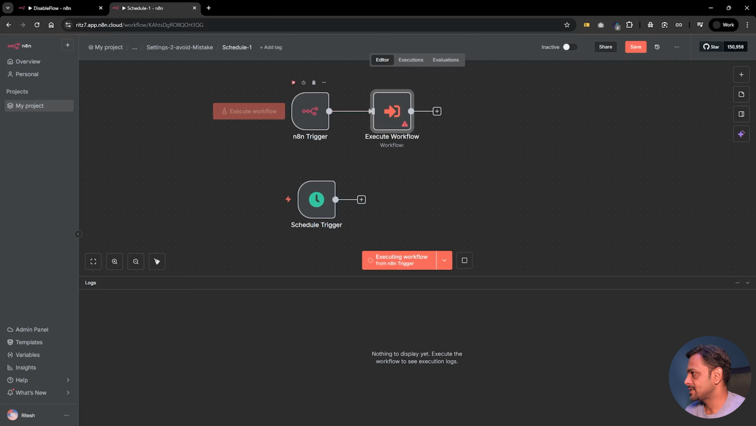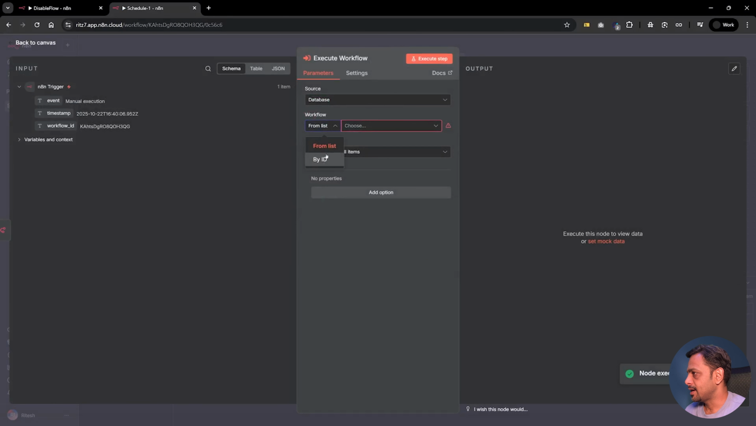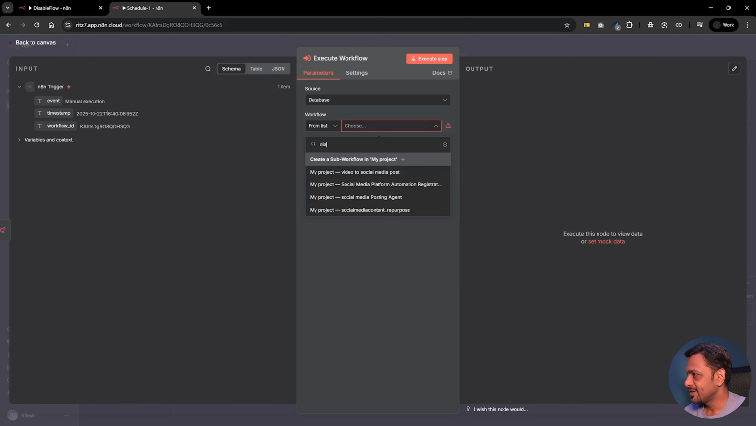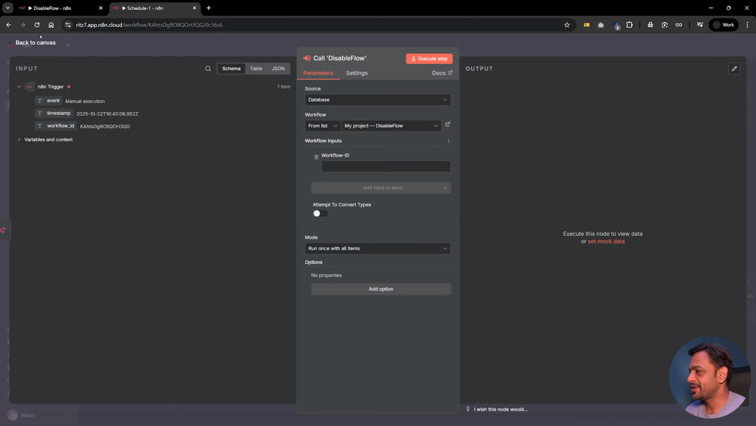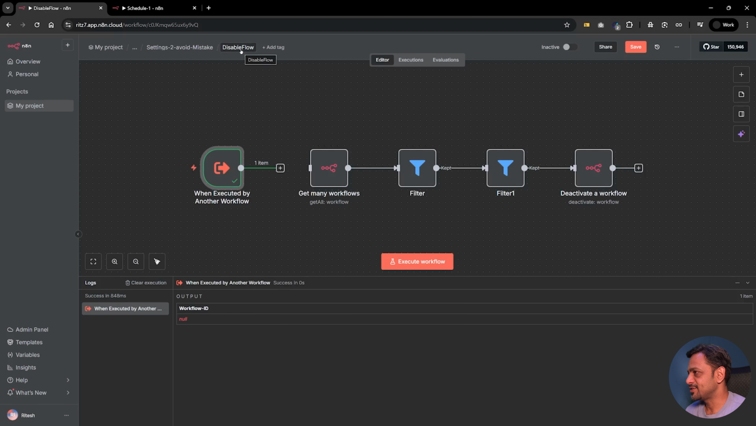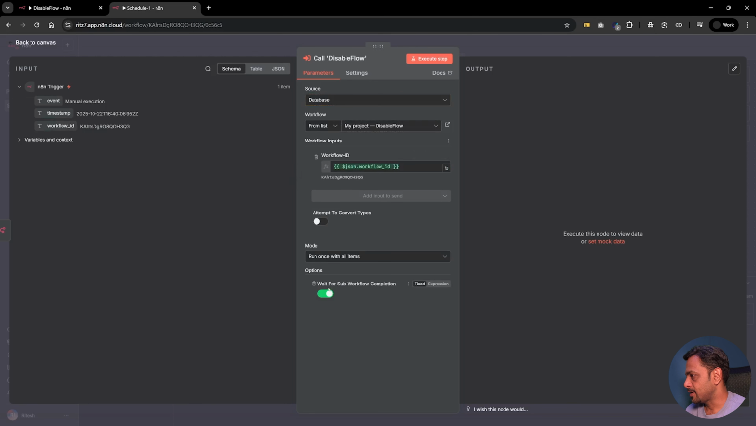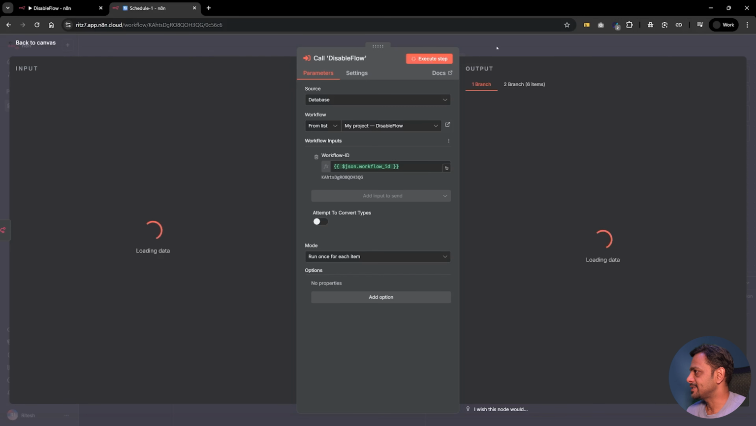So firstly, let's run this. Let's go here, and this is going to be from list, and we need settings. We have called this disable flow. I changed it in between, sorry. And now we need the workflow ID, which is this one, so I'm going to add this. We have run once with all items or run once for each item. Because we are dealing with just one workflow, we would run once for each item, and then execute step.